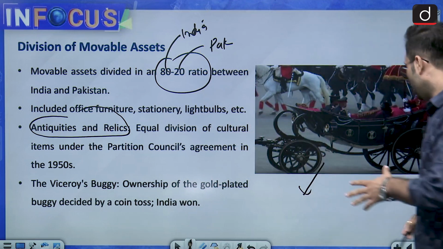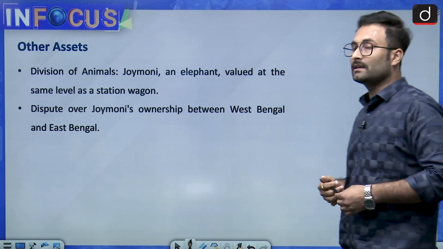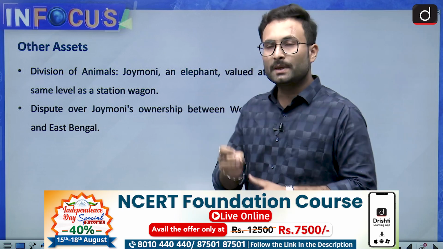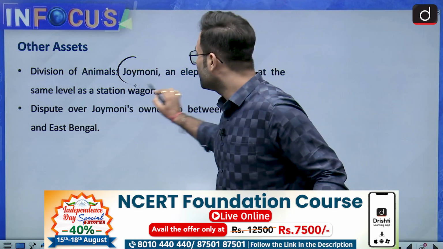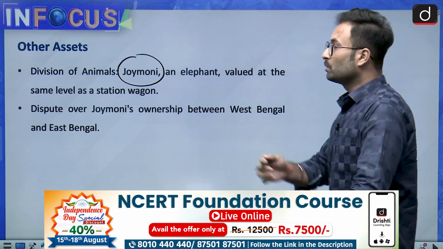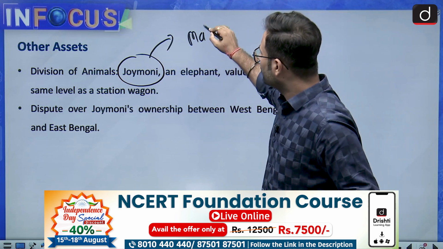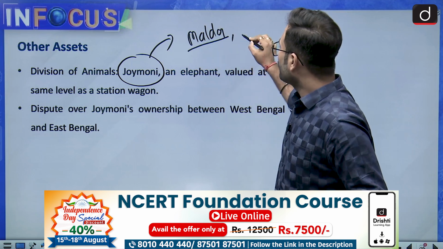Moving further, there were other assets like animals, flora and fauna that were also divided. A specific case of an elephant, Joymoni, was very interesting. This elephant was in Malda district of West Bengal.